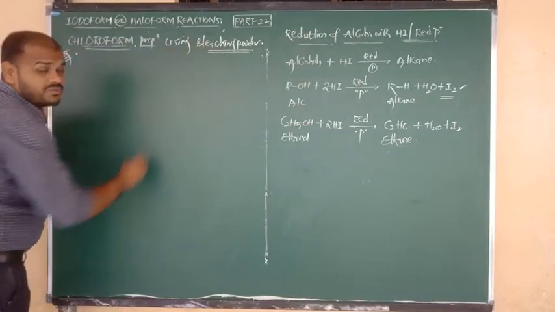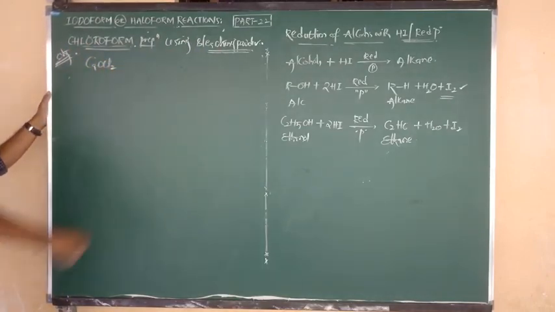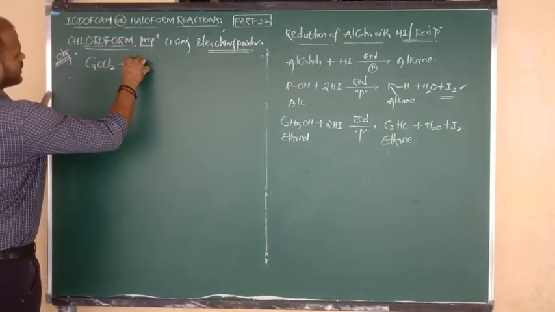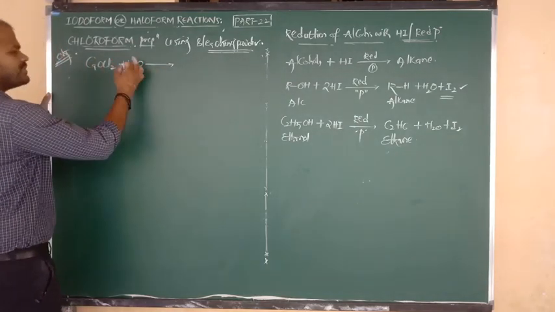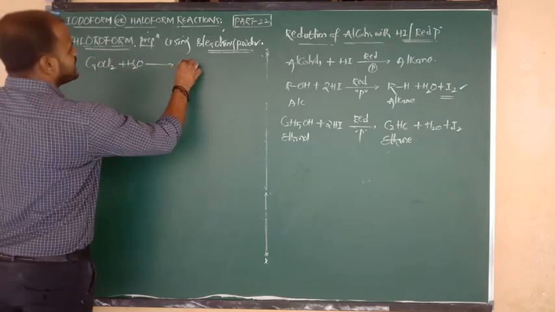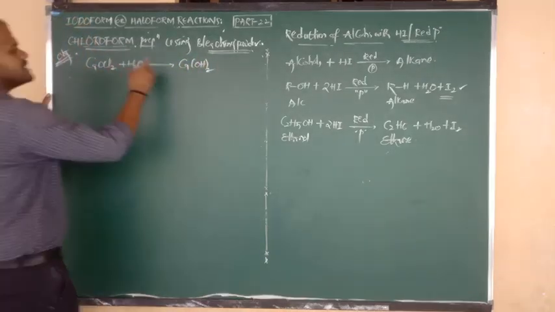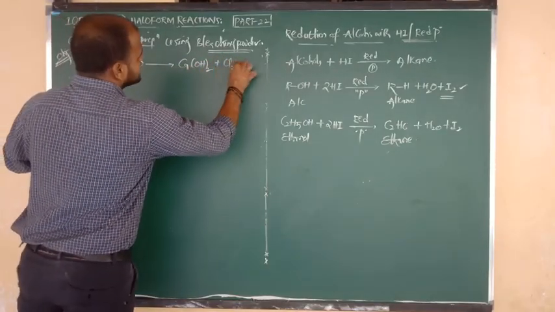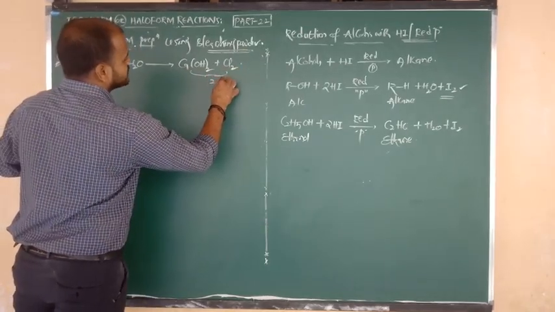Tell me first of all, what is the formula of bleaching powder? Bleaching powder formula is CaOCl2. Upon reaction with water, H2O, bleaching powder changes into the product calcium hydroxide. And one more, we are going to get the gas Cl2. So how many products are you getting here? 2 products.